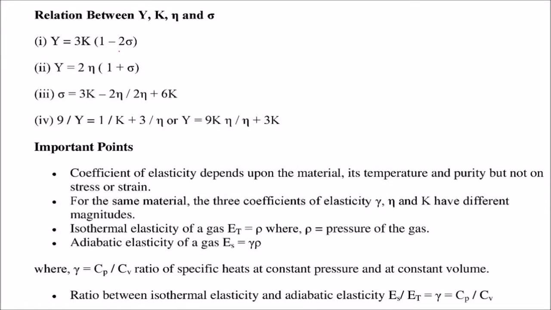What is the relationship between Y, K, eta and sigma? Y is given by 3K(1 minus 2 sigma). Y is given by 2 eta(1 plus sigma). Sigma can be given by (3K minus 2 eta) by (2 eta plus 6K). 9 by Y is equal to 1 by K plus 3 by eta, or you can say Y equals 9K eta by (eta plus 3K).